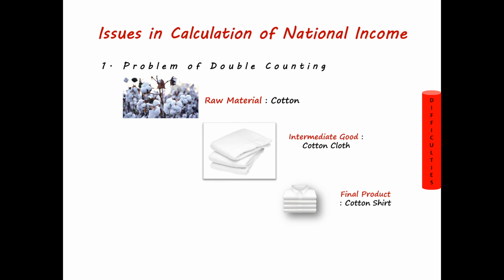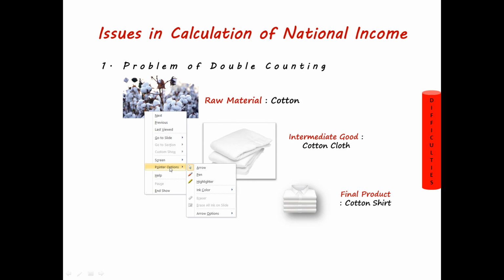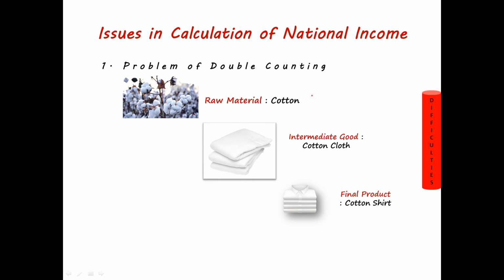Let me assume for the sake of simplification that the price of cotton is rupees 10, the price of cloth is rupees 20, and the price of shirt is rupees 100.